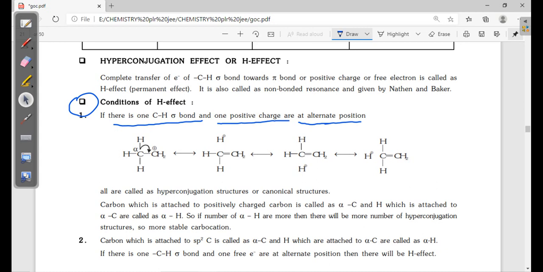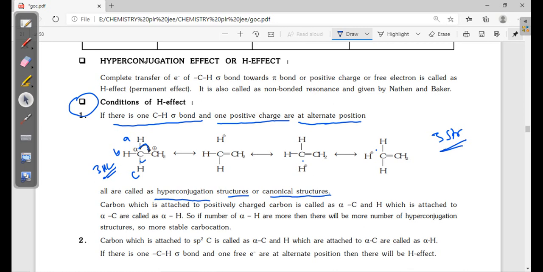That is the required first point. See here, total 3 hydrogens are there, so total 3 hyperconjugations are possible. You can see here A hydrogen, B hydrogen, C hydrogen. Sometimes A hydrogen is giving, next B, then C hydrogen. So 3 structures are possible. All are called hyperconjugation structures, also known as canonical structures.